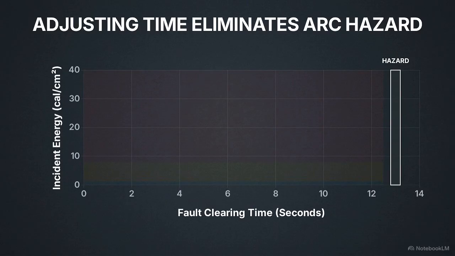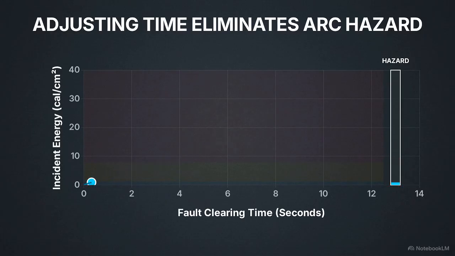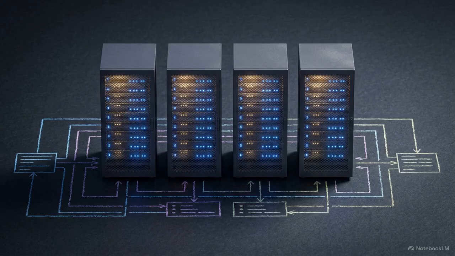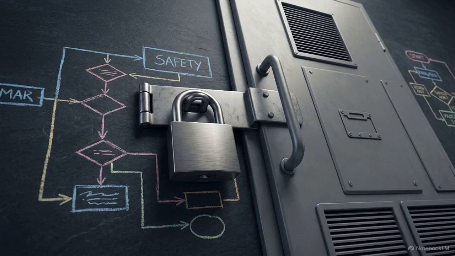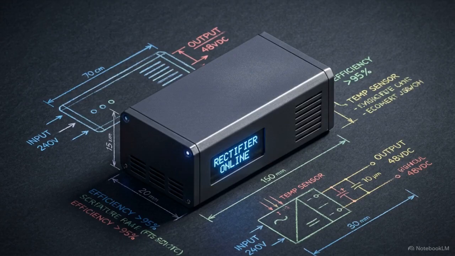Because incident energy is roughly proportional to the duration of the arc, controlling time controls the hazard. If we adjust the relay settings to force a 0.10-second clearing time, that hazard drops from 31.5 back down to safe, manageable levels. Optimal protection coordination requires a calculated balance. The engineer must maintain selectivity to keep the critical IT loads online while clearing faults fast enough to prevent lethal incident energy.